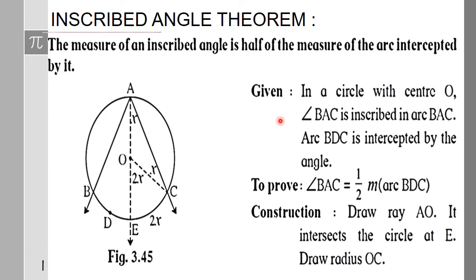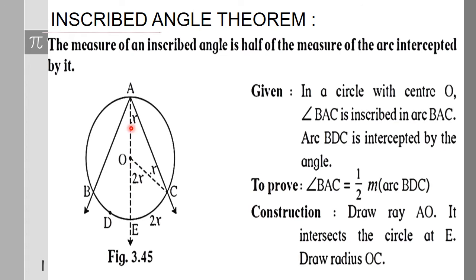The given part from the statement is: in a circle with center O, angle BAC is inscribed in arc BAC, and arc BDC is intercepted by the angle. To prove that angle BAC is half the measure of arc BDC, we will do a construction.